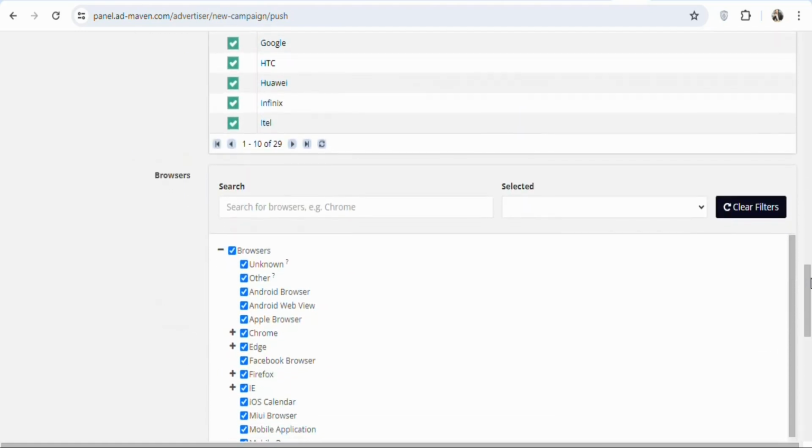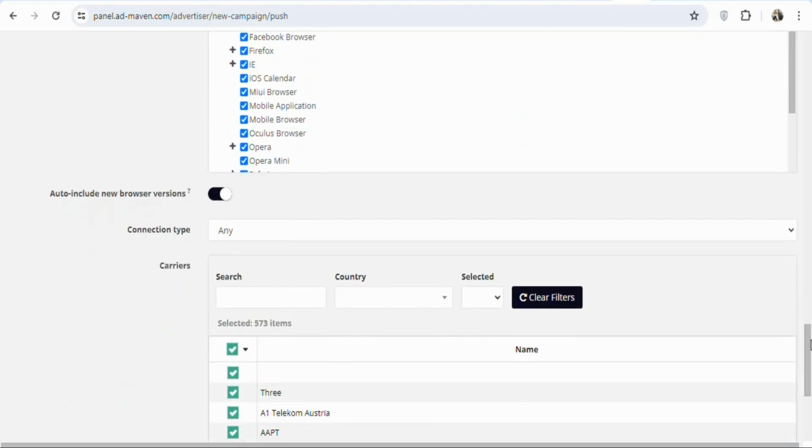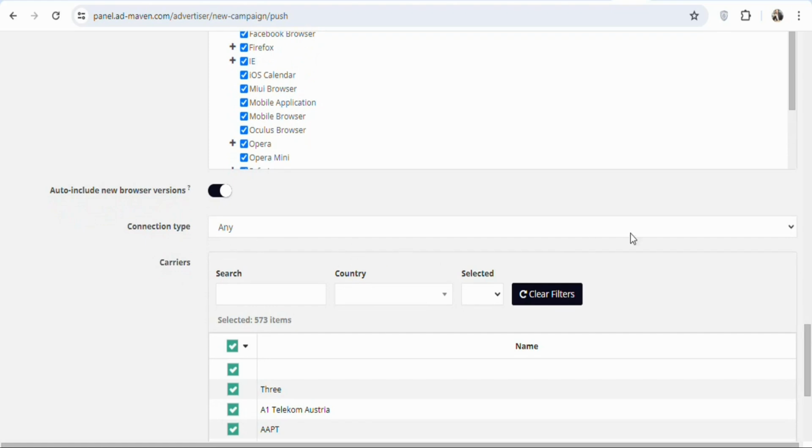Once that is done, you have to scroll down. You can see browsers. Select all of them. As you can see, that has been done. Once that is done, you have to scroll down. You can see connection type, any, just leave it like this.